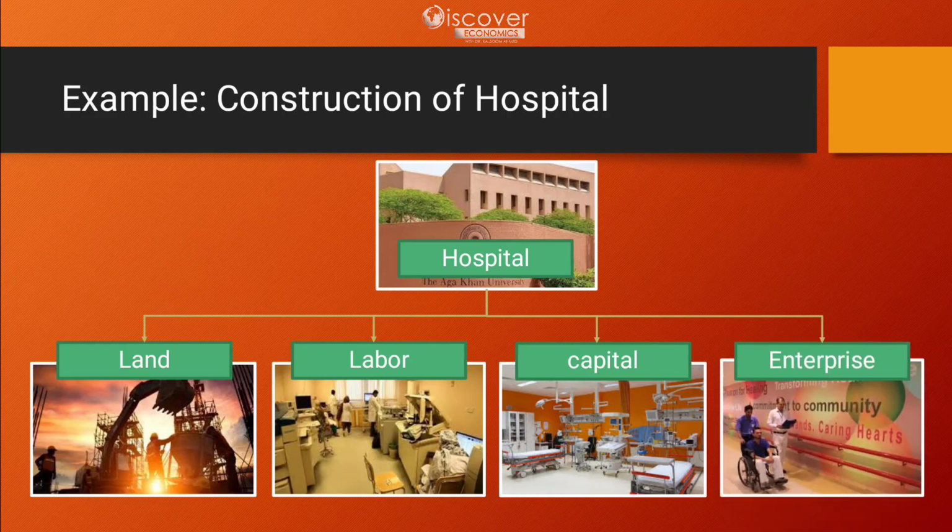Then comes the entrepreneur, who is going to put all these 4 things together to get the output. So the hospital is the ultimate product or ultimate unit that we want to establish. For establishing that, we will have to combine all these 4 factors.